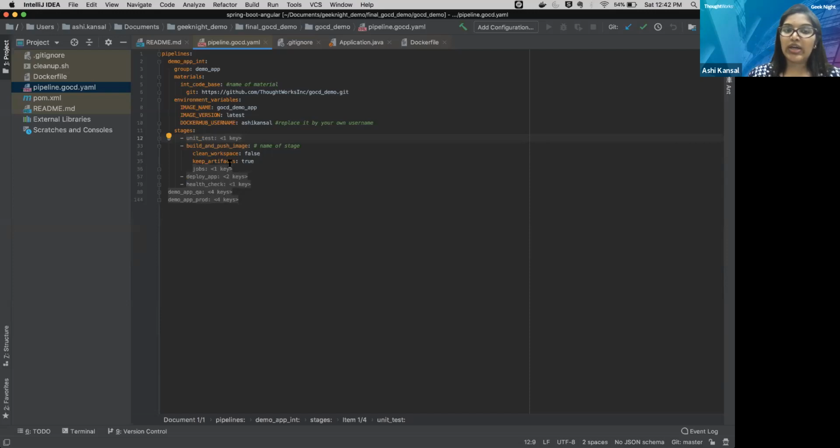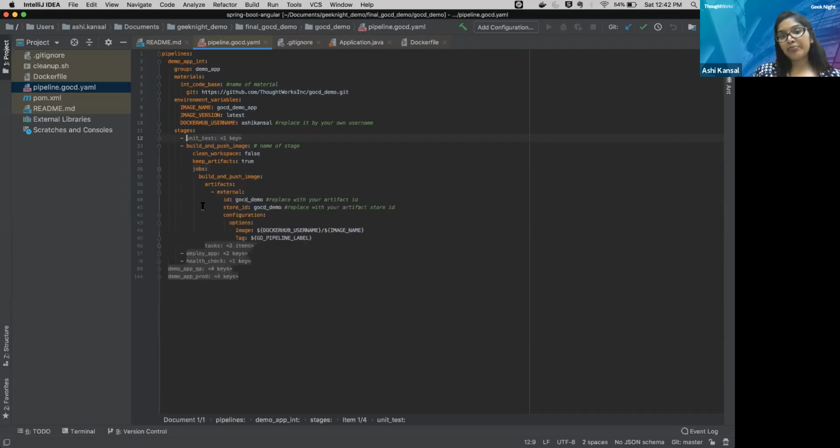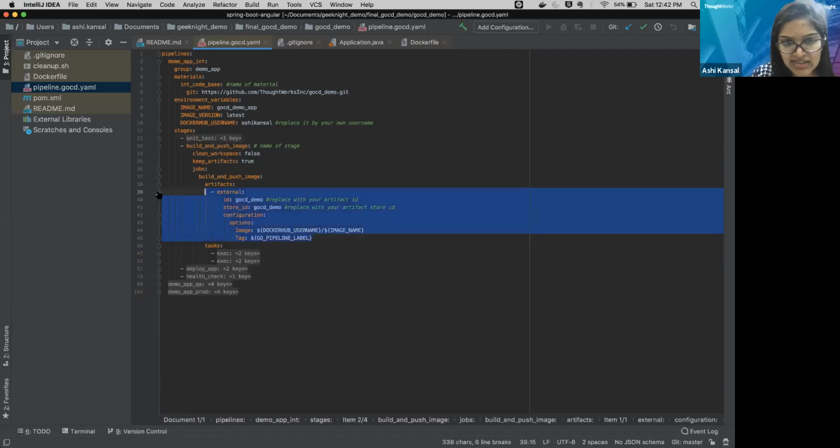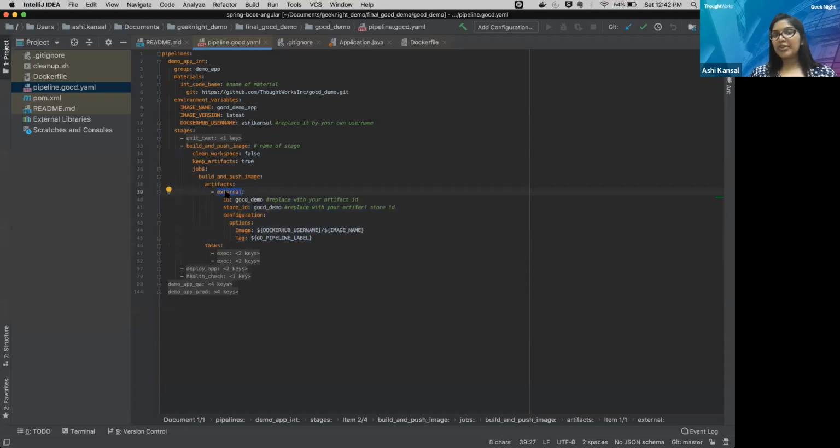Okay. So inside the build and push image, again, I'm having a job and we are having 2 tasks over here. So let's go one by one. And you can also see there is certain artifacts. And this time the artifacts is external. So I will come back to this later on.